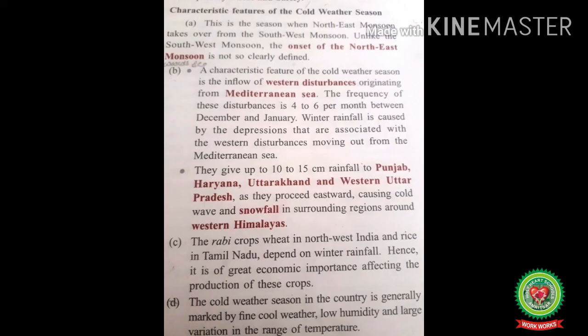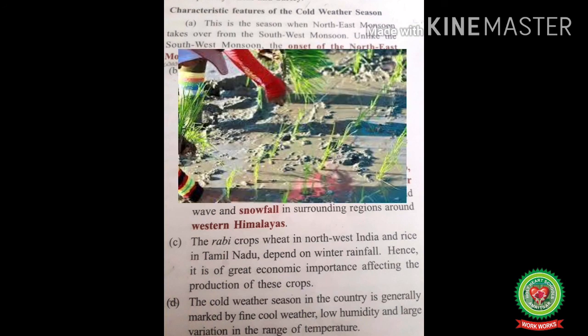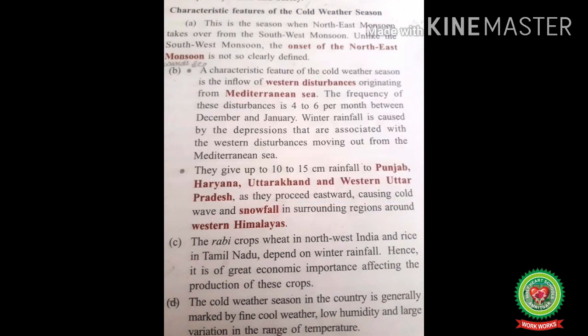This we have already discussed, that these winds give light rainfall in the northern plains and heavy snowfall in the northern mountains. The rabi crops, wheat in northwest India and rice in Tamil Nadu, depend on winter rainfall because they need water at the time of sowing of their seeds. Hence, it is of great economic importance affecting the production of these crops. The cold weather season in the country is generally marked by fine cool weather, low humidity because of less evaporation, and a large variation in the range of temperature.